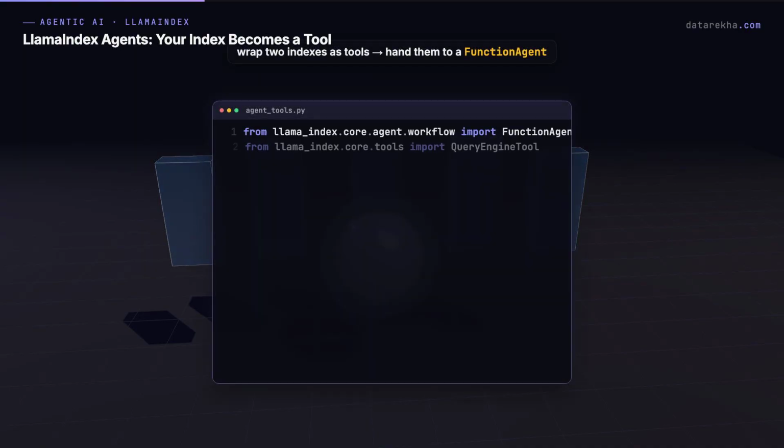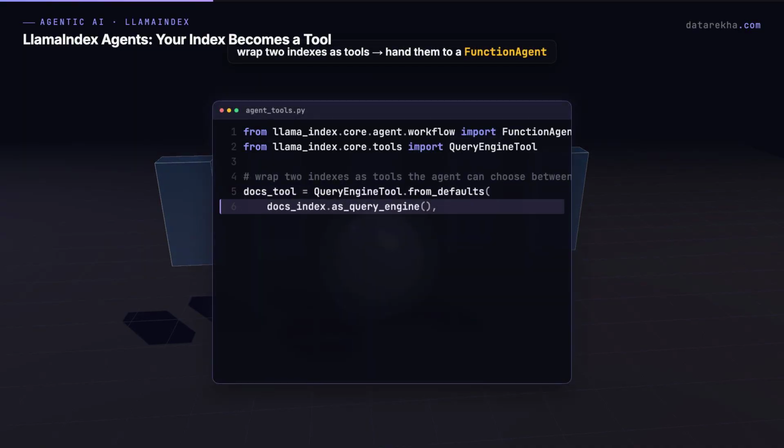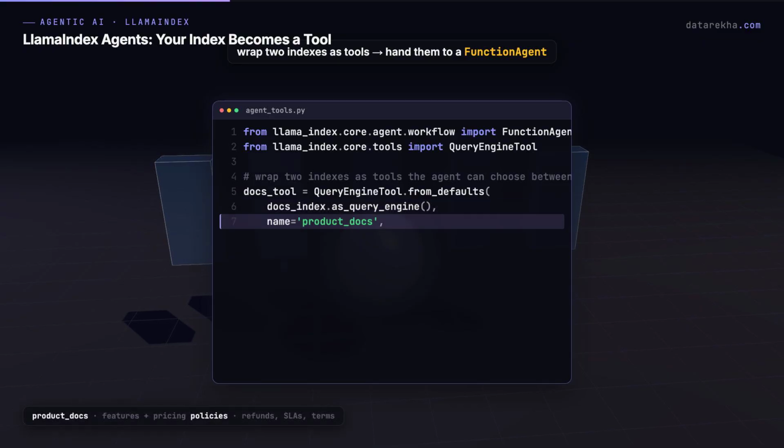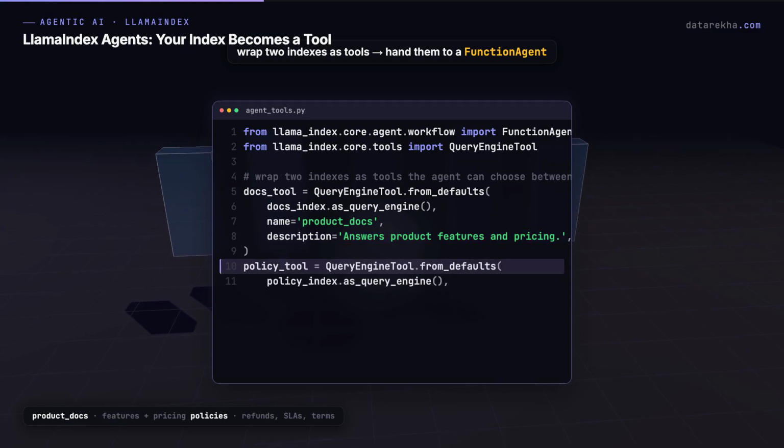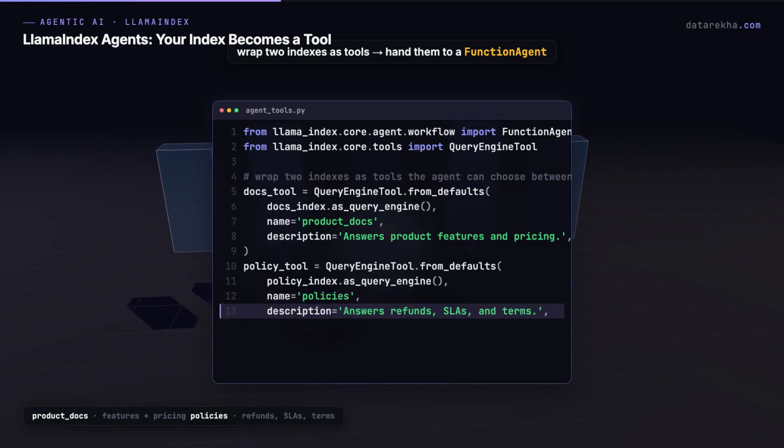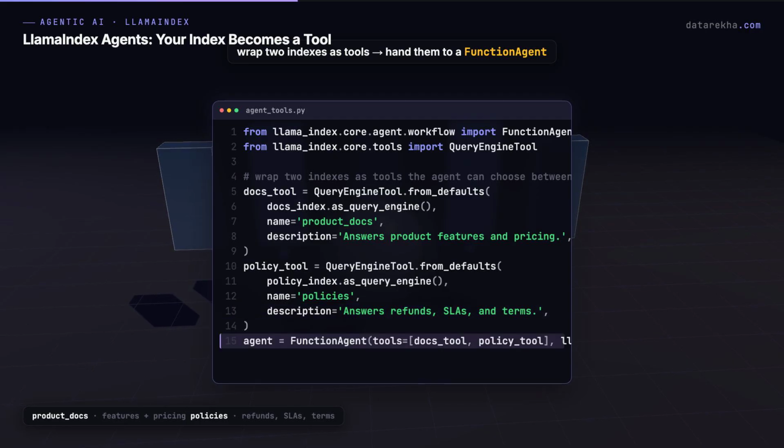Watch the code. You take your docs index, call AskQueryEngine on it, and wrap it as a query engine tool named product docs. You give it a description: answers questions about product features and pricing. Then you wrap a second index the same way, named policies, described as refunds, SLAs, and terms. Now you build a FunctionAgent and hand it both tools in a list. That is the entire setup.